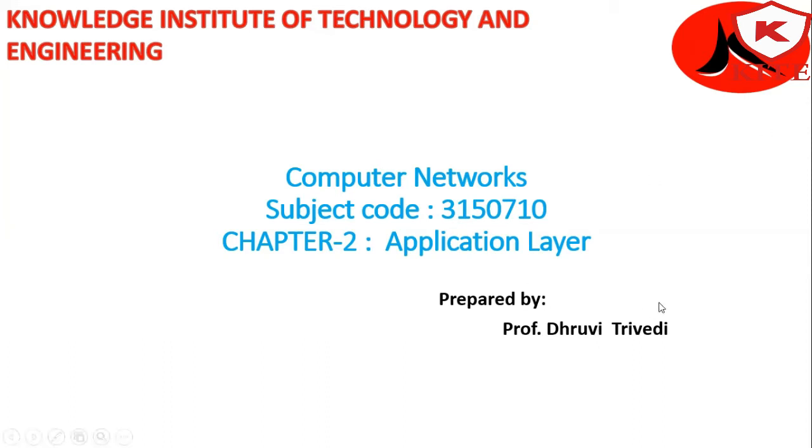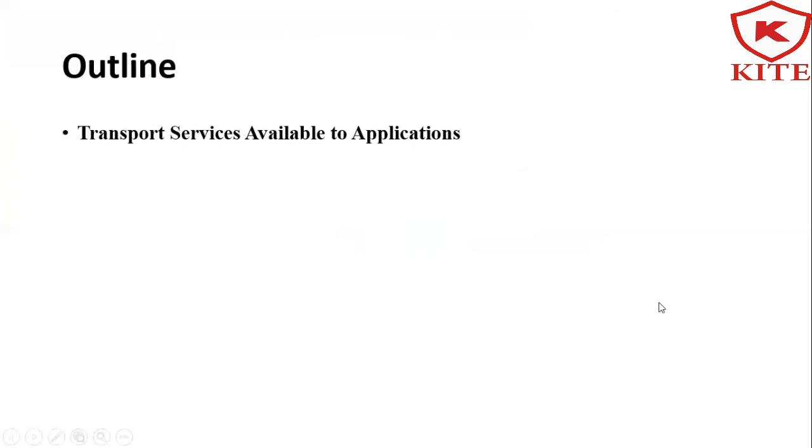So in this lecture, we will discuss about the transport services that are available to the applications. So before going to actual topic, we will recall the socket. So socket is the interface between the application process and the transport layer protocol. As we seen in the earlier lecture, the socket is the door and process is the home. So when from the application layer message passes through the socket to the destination, meaning transport layer protocol, it is received at the socket of the transport layer protocol.